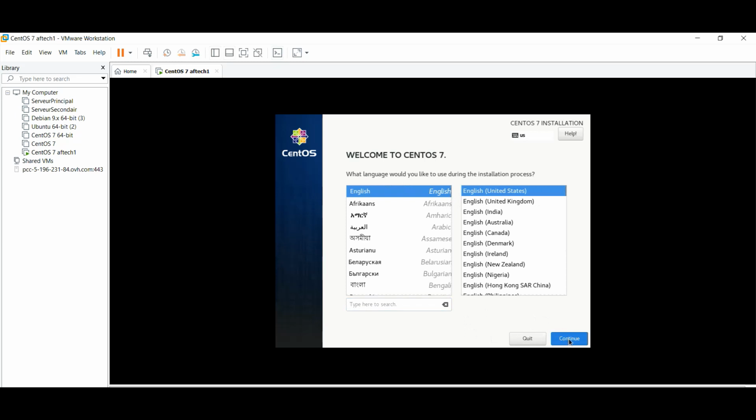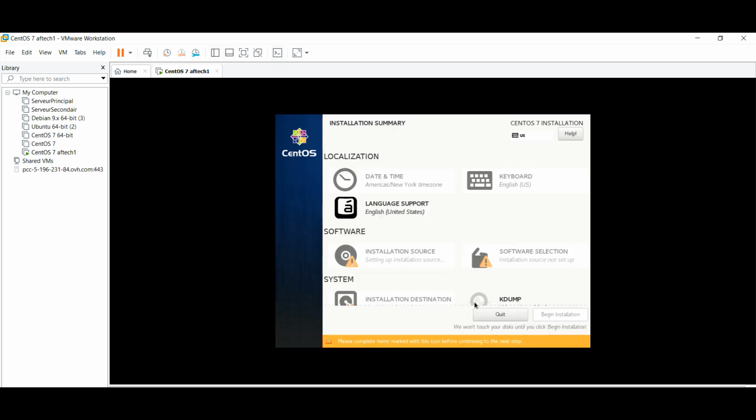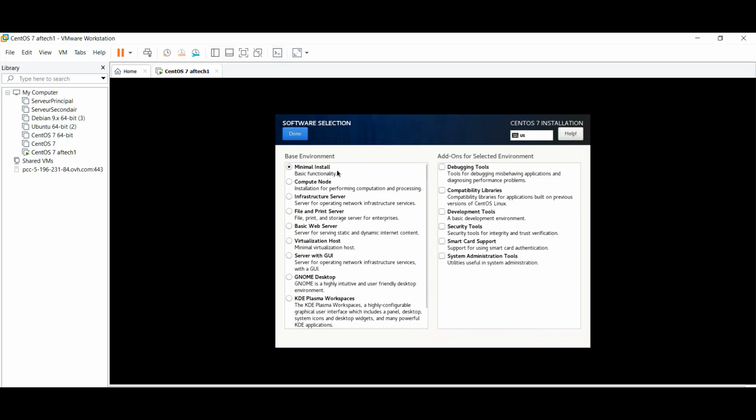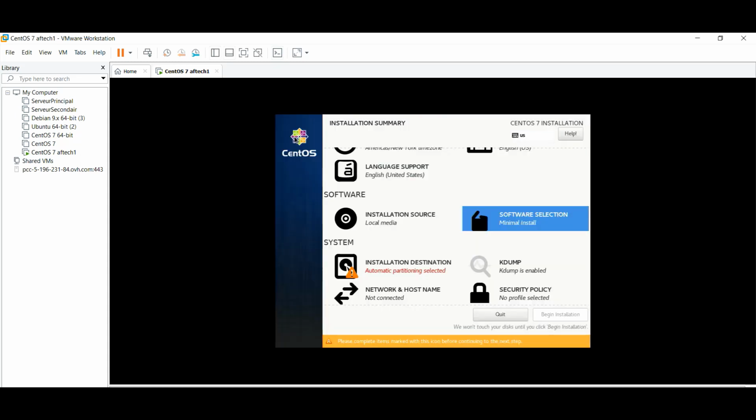Continue. Now we have localization, time and keyboard, language, and installation source and software selection. In this video I choose minimal install. I don't need the graphical interface. If you want the graphical install, you press server with GUI. I choose minimal install for this video. Done.